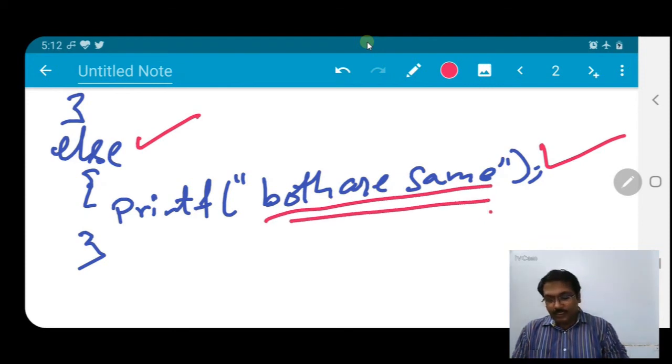Fine. Next, as I mentioned, we have a type of if which is nested if. So what is nested if? If we write an if statement within an if statement, that means inside the curly braces of an if, we write another if, and again within that, another if. That particular kind of statement is known as nested if statements.